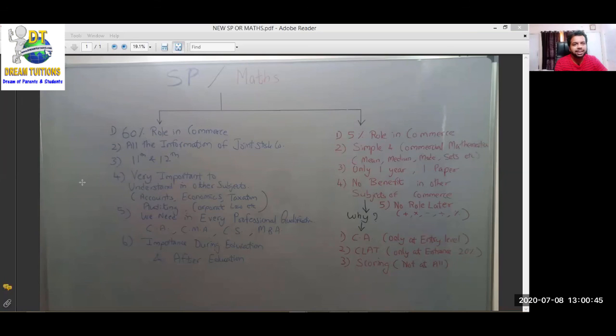Maths में ऐसा नहीं है. We don't need maths in any other subject of commerce. We need SP in every professional qualification. The knowledge of SP of 11th and 12th we need for CA also.